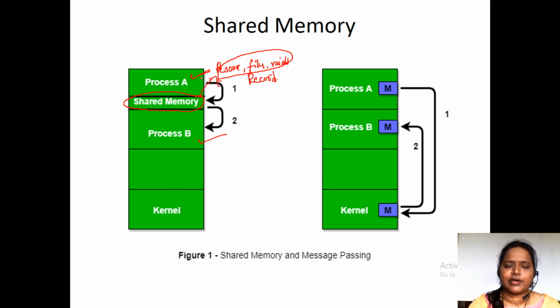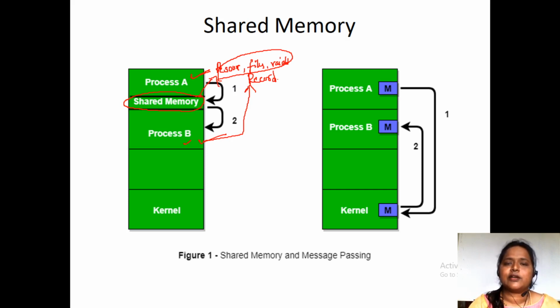When process B wants to execute anything, first it checks the record. Record, in the sense, what the process has used, what variables it is using, how much memory it has occupied, from where to where it has been using. Everything is recorded.